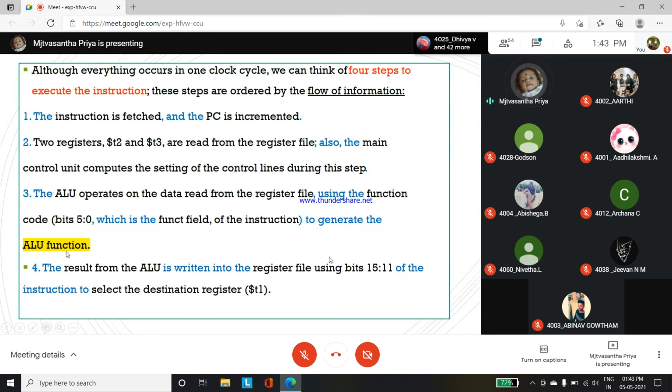After that it will generate the ALU function. The ALU result is written into the register file, into the selected destination register. What is the destination? We are adding T2 and T3, and it will be stored in T1, right? So these instructions will be executed in that architecture diagram.